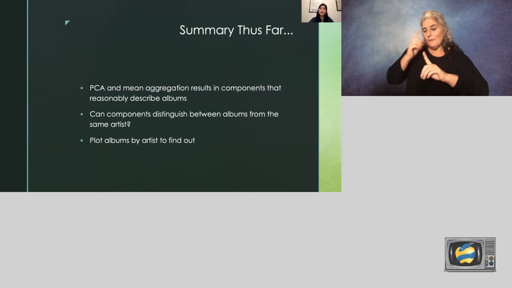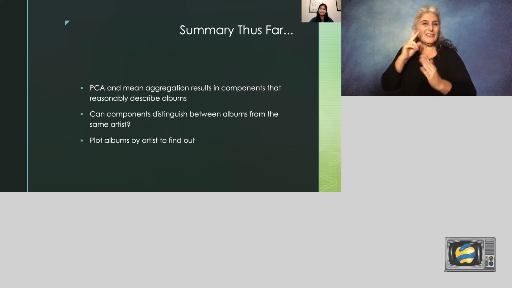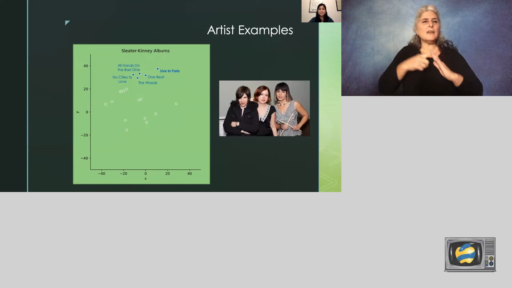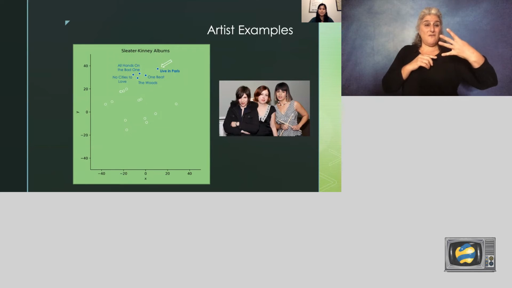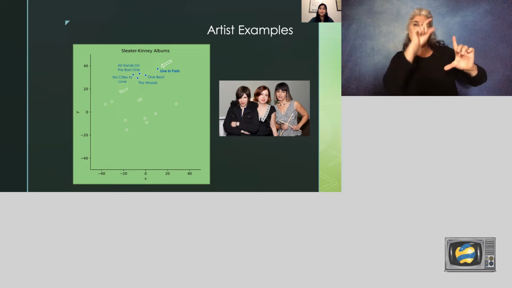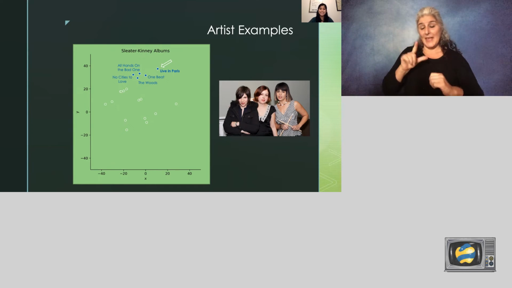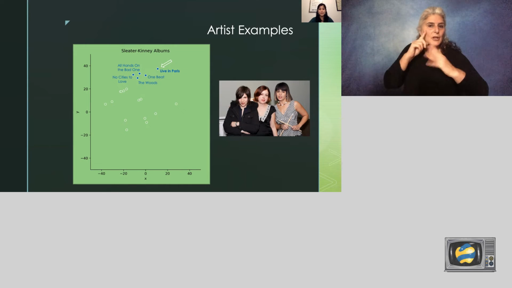I decided to plot albums from a few different artists to explore this in greater detail. I started with Sleater-Kinney, who had 5 albums in the dataset. All 5 generally cluster near each other, except for this one, their Live in Paris album, which is the only live album of the 5. Given that one of the track features I mentioned earlier explicitly measures liveness, this probably explains why this album is far away from the others.